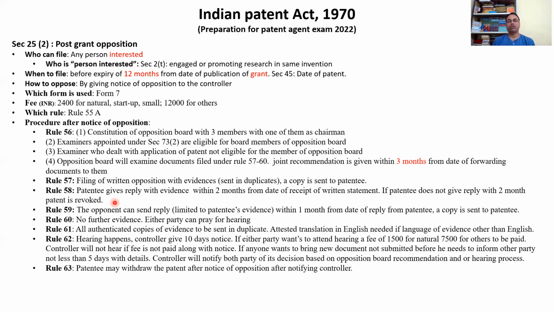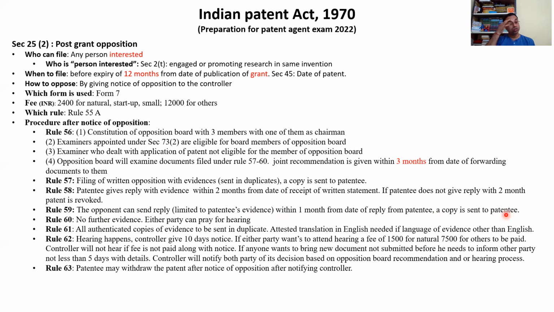Therefore, all the attorneys who are working, and if you get the notice and he is on vacation, and when he comes back, he has lots of emails to read, and he forgets what is there, then he misses the great opportunity, right? The patent is revoked. Rule 59. The opponent can send reply limited to patentee's evidence within 1 month from the date of reply from patentee, and a copy is sent to patentee.